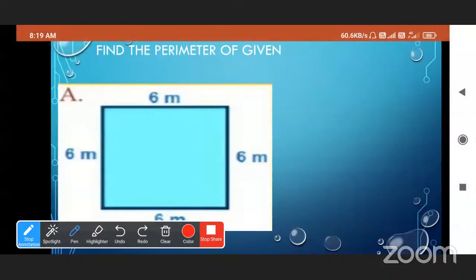Is it 24 meter or centimeter? 24 meter. So we have to say meter also, not only 24. See here, 6 plus 6 plus 6 plus 6 is 24 meter.